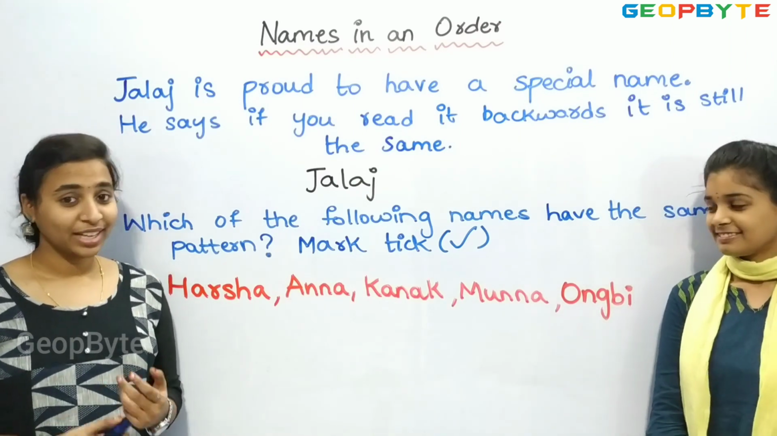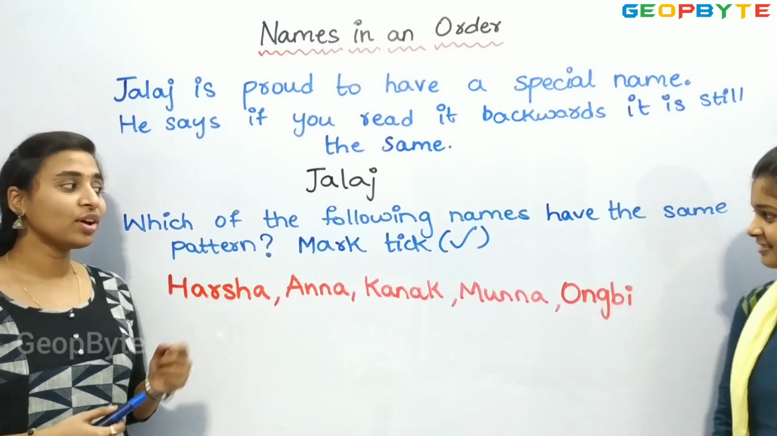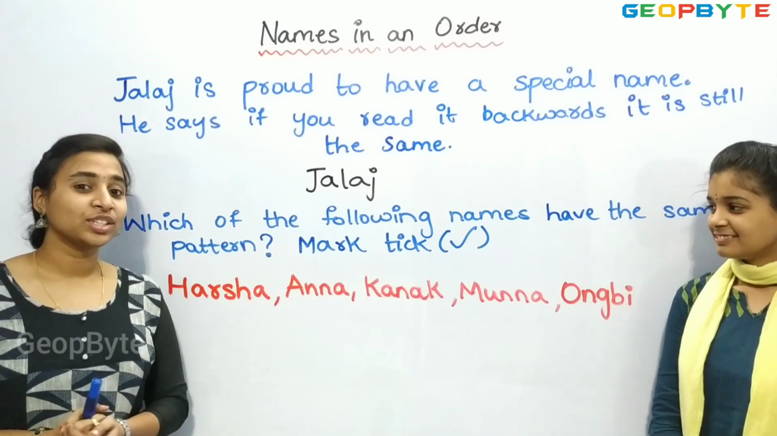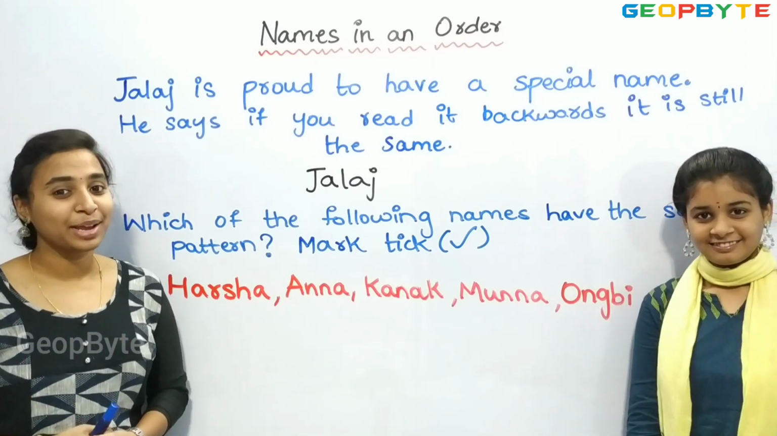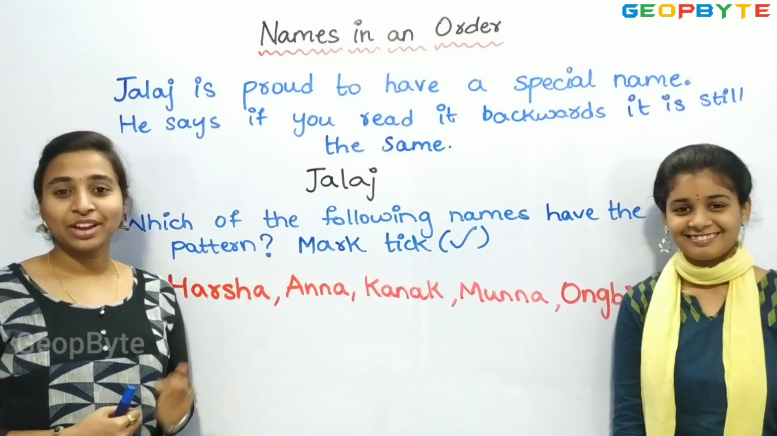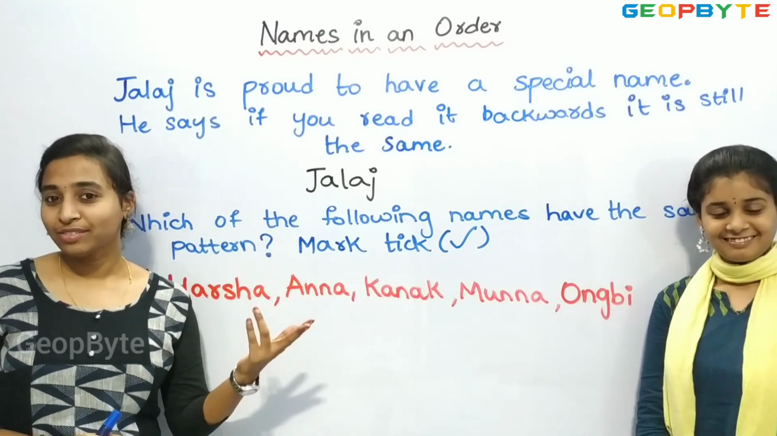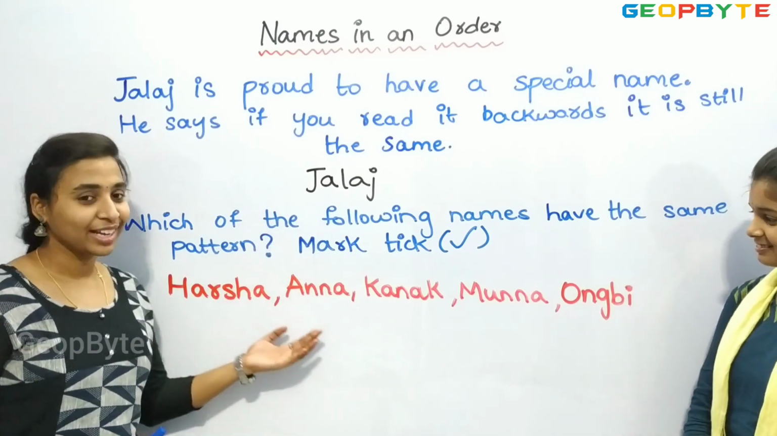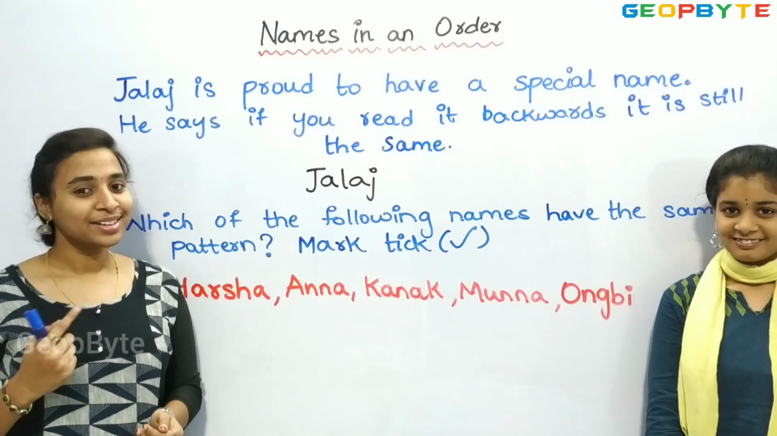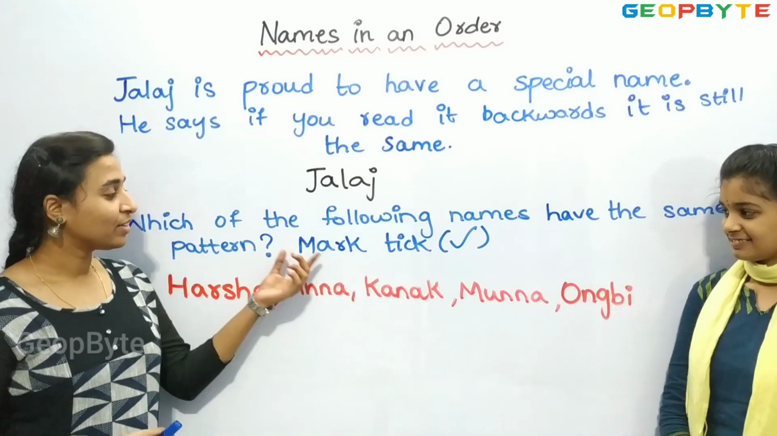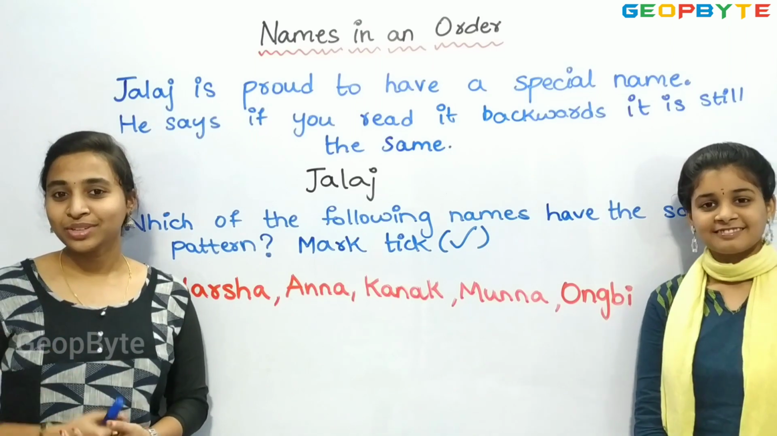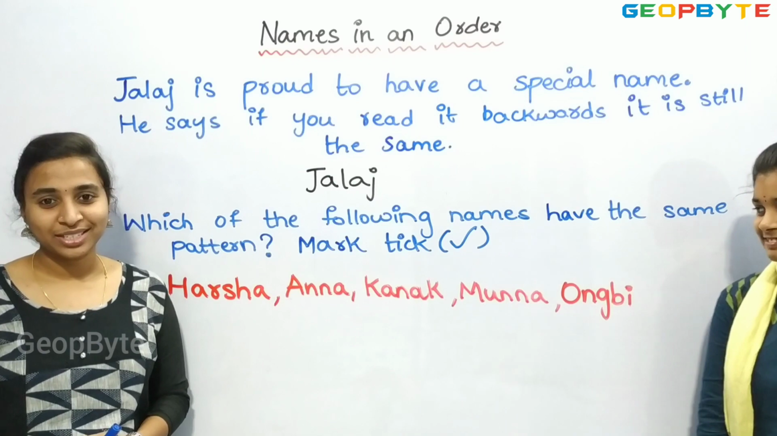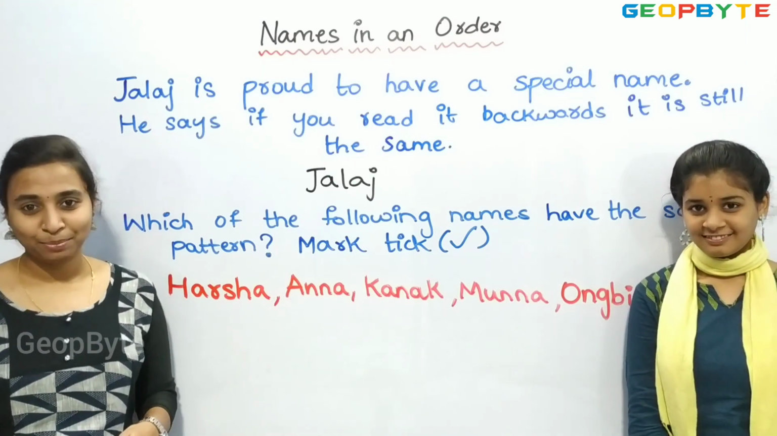Children, see, the given question is, which of the following names have the same pattern? That is nothing but, children, it should be a special name like Jalaj, right? When we write Jalaj's name backward also, we got Jalaj itself. So let us see whether the given names also come in the same pattern or not, right? We need to mark tick to those names which come the same when written from backwards. So children, let us see one by one.